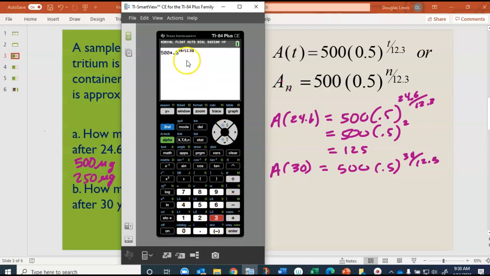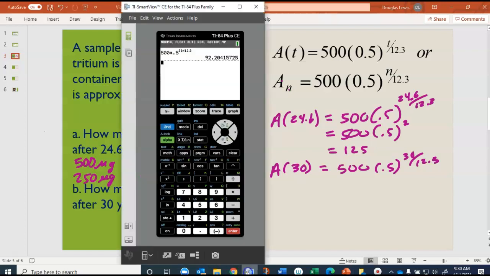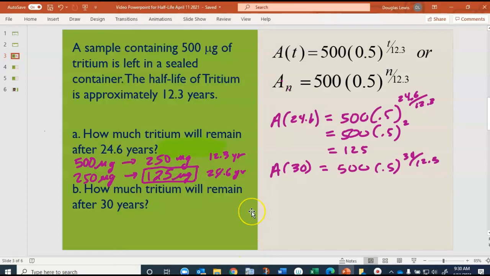If you use a calculator that doesn't put those all up in the exponent, then you need to have parentheses around the 30 and the 12.3. So that gives us 92.204157, or I'm going to just say approximately 92. This is not exact. These aren't exact values. In fact, it didn't have an exact value to begin with. It just said 500 micrograms. So about 92 micrograms would be our solution there.